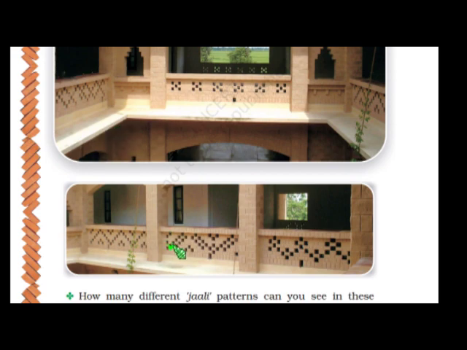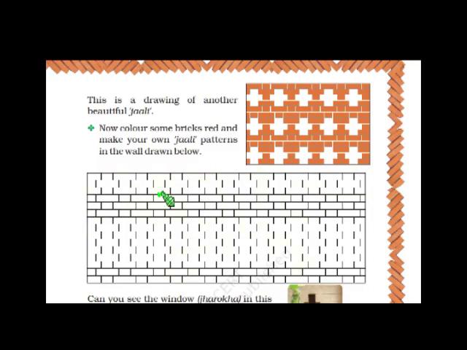Count the different patterns. Here there are 2 rows. So this is not similar to this and this is also not similar to this. So these are 3 patterns here. Okay. 3 patterns here, 4th one here, and this is a different pattern here. So children, how many patterns of jali can you see? There are 5 different types of jali pattern that you can see in this picture, in this space.